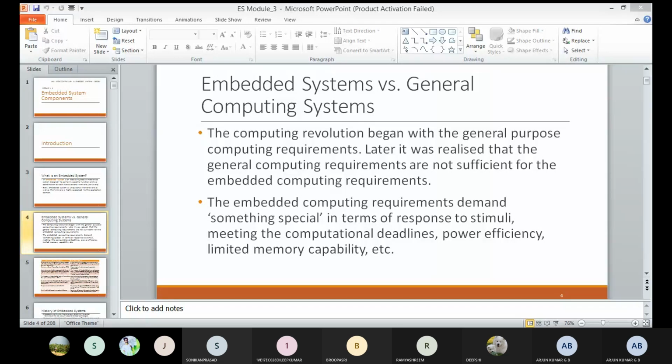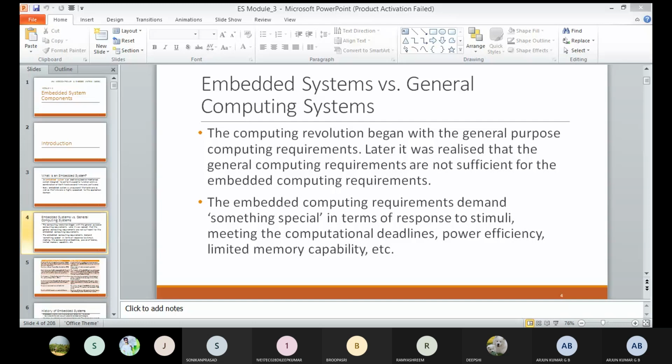The embedded system and the general purpose computers are two extremes. The embedded system is designed to perform a specific task, whereas as per the definition of a general purpose computer, it can be used for general use.